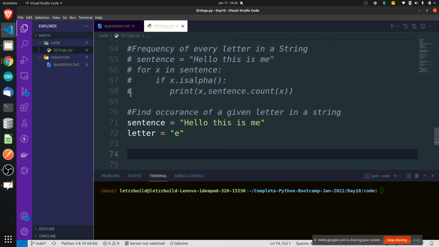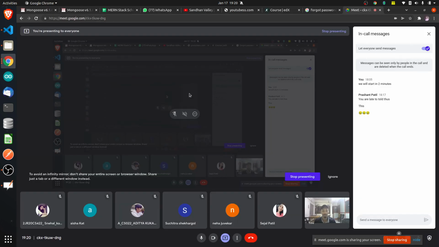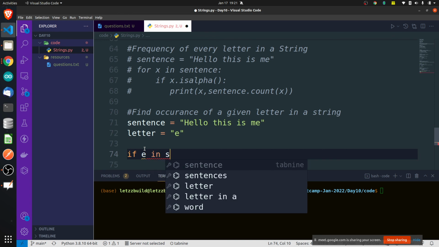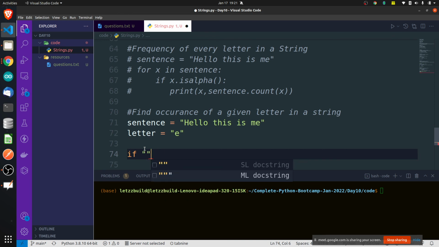For letter in sentence. For E in sentence. For E in sentence. Then after this. For. Why are you using that? No. Don't try to confuse the syntax of for and if.